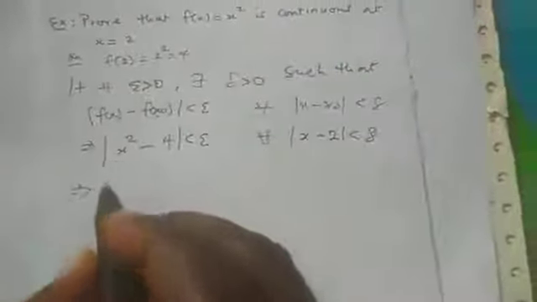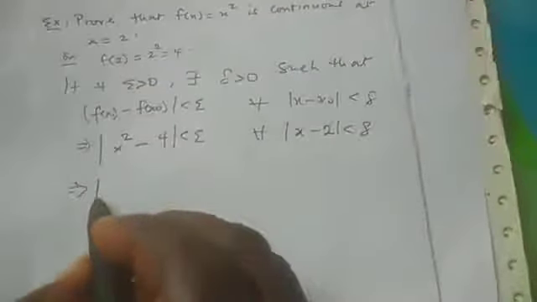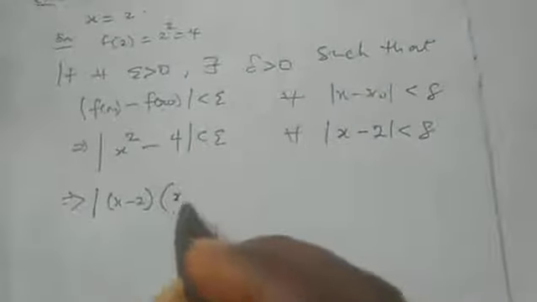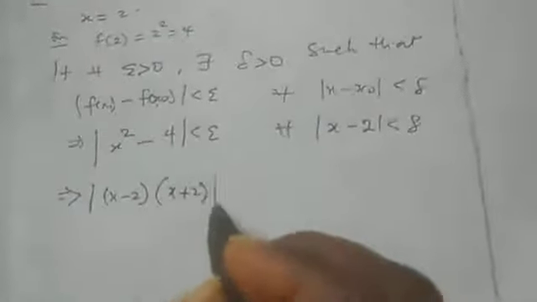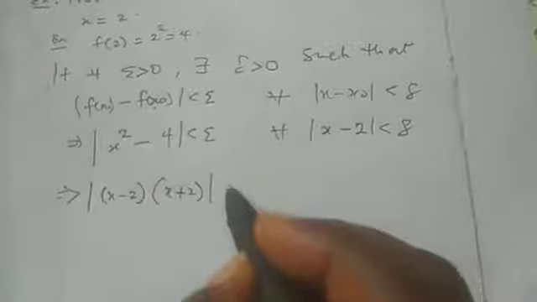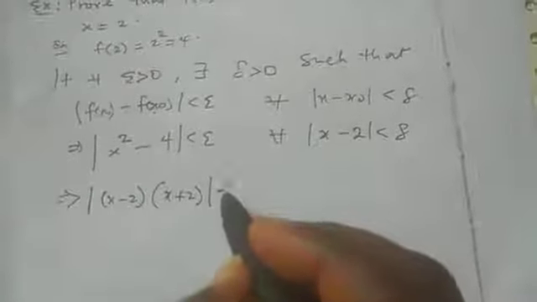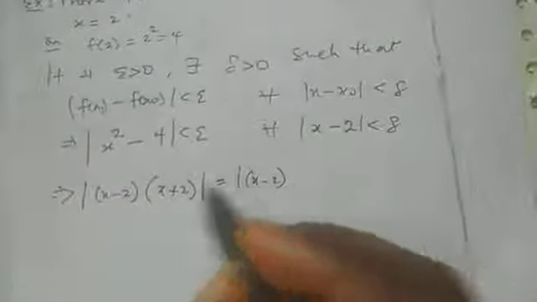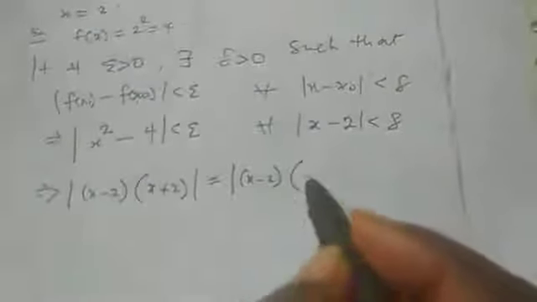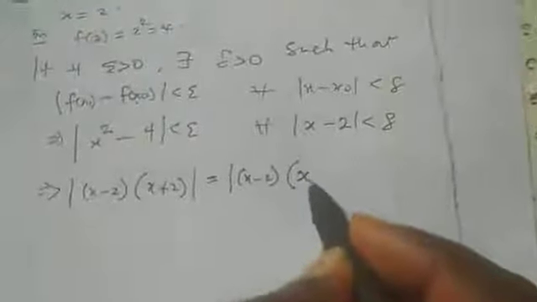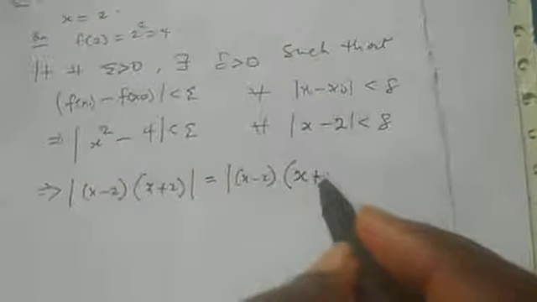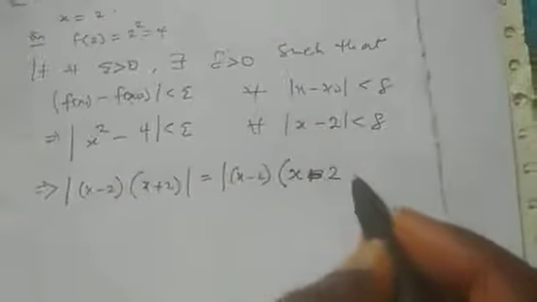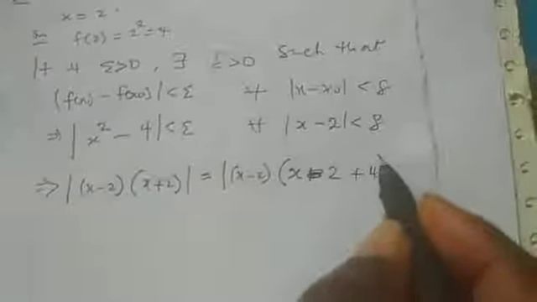Now, this one I can write as s minus 2 times s plus 2, which I can still write as s minus 2 times (s plus 2). This s plus 2 here, I can write as s minus 2 plus 4.